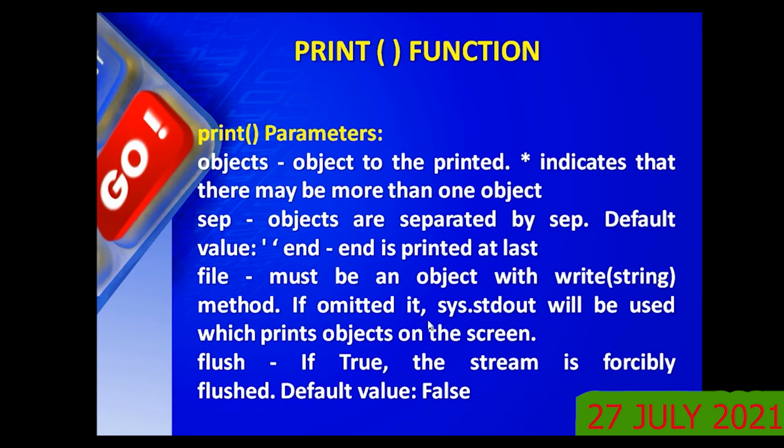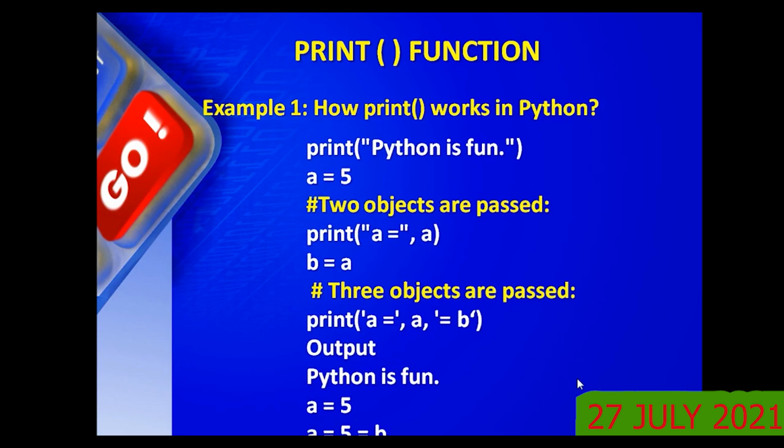Now you see straight away the example here, how print can be used. Python is fun is written in double quotes, means what? It is a string, remember. 5 is assigned to A. Now in the print, how many objects are used here? 1 and 2, right? This is a string and this is a variable. Getting the idea? This is a string constant, because A equal to will be displayed as it is, whereas A is a variable, and whichever value is assigned will be displayed.